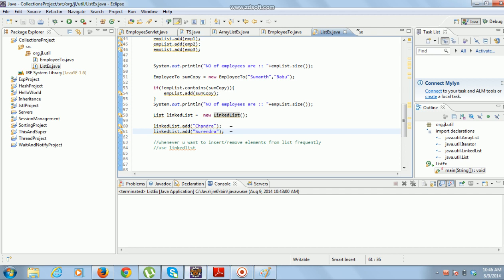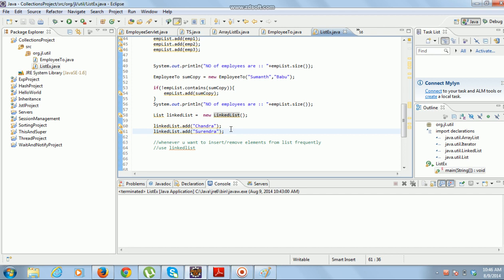But in the array list, if you want to add an element into the middle of the list, then all the elements from that position onward have to be shifted one location right. So it involves a lot of effort, and takes a lot of time. But in linked list you have to just update the links.